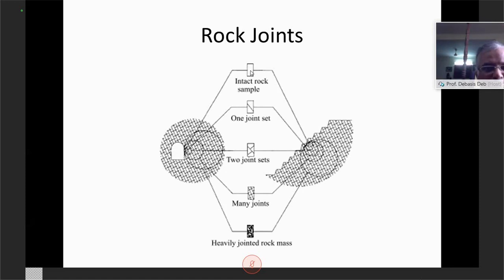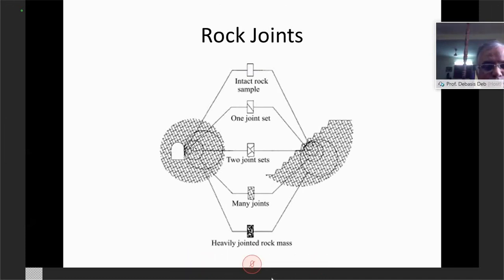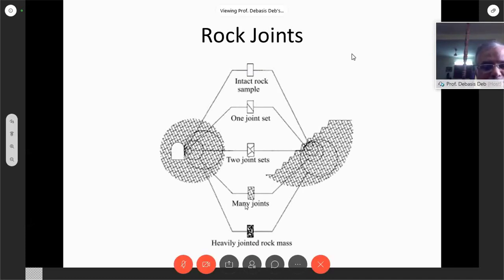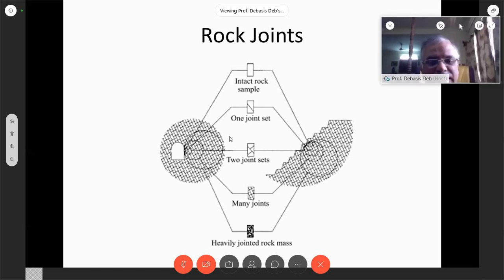If you take a very small area here, it will have a single joint. As you increase the area, you will have two joints, then multiple joints, and if you increase the area more, this is heavily jointed rock.